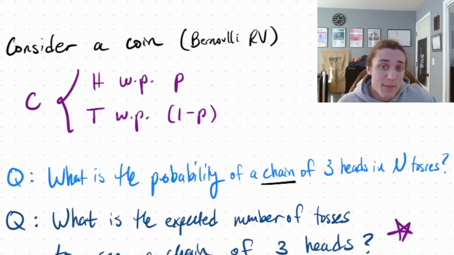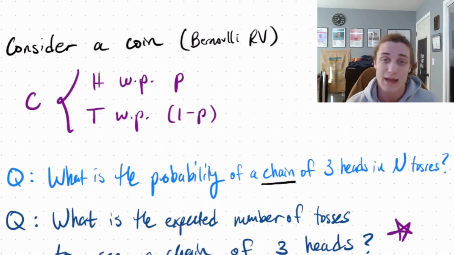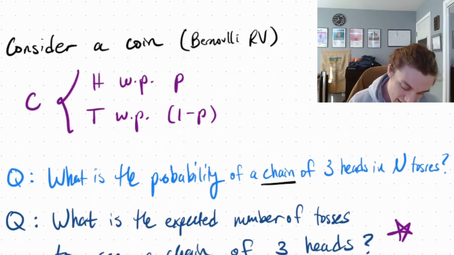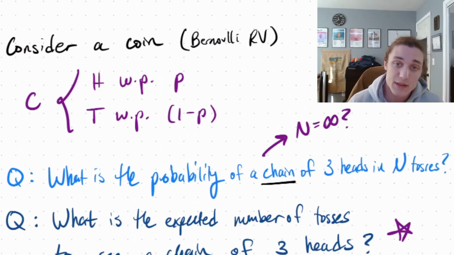We have some capital N, right? N isn't infinity, because if n was infinity, this would be trivial. The probability would be 1. At some point, you're going to get a chain of 3 heads, okay? So if n is infinity here, then this is trivial. The probability would just be 1, all right?